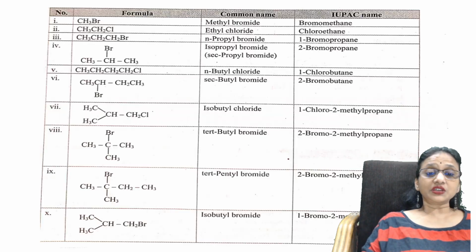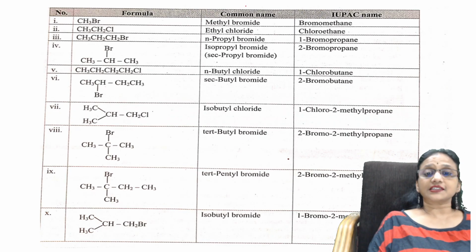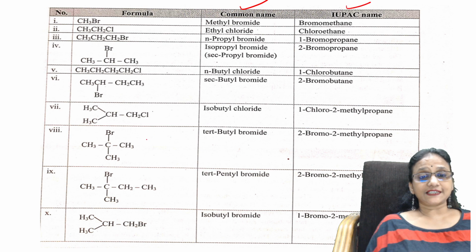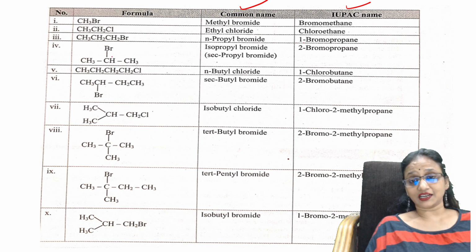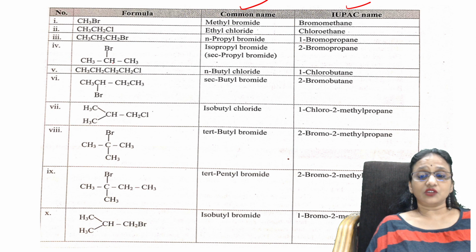Done. In the nomenclature, as we know, this is the common name, this is the IUPAC name. So always, what is the concept? In the IUPAC name, we give preference to the alkyl halide, so the halogen, wherever it is, your numbering has to start from there. In this case it is 1-bromo, or 1-chloro.